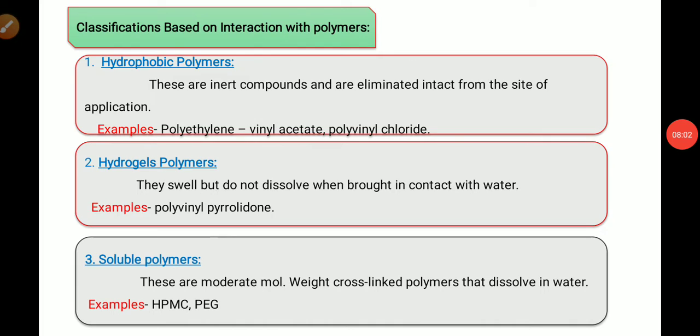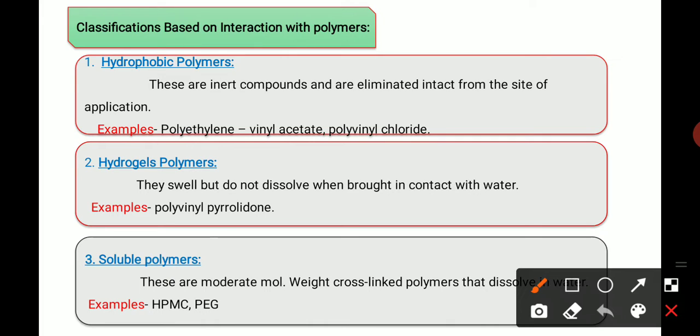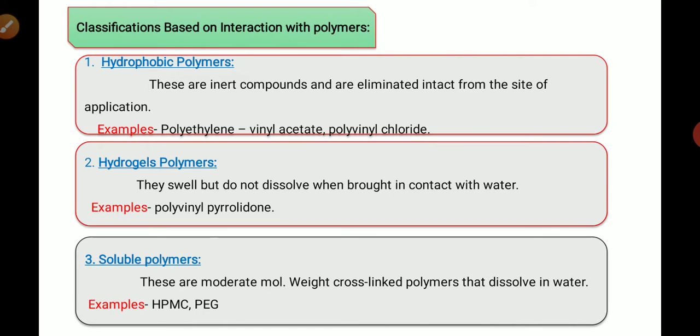Before you know what hydrophobic polymers are, first you have to understand what hydrophobic means. Hydrophobic means water-hating. So hydrophobic polymers are water-hating polymers. The definition is: hydrophobic polymers are not soluble in water.